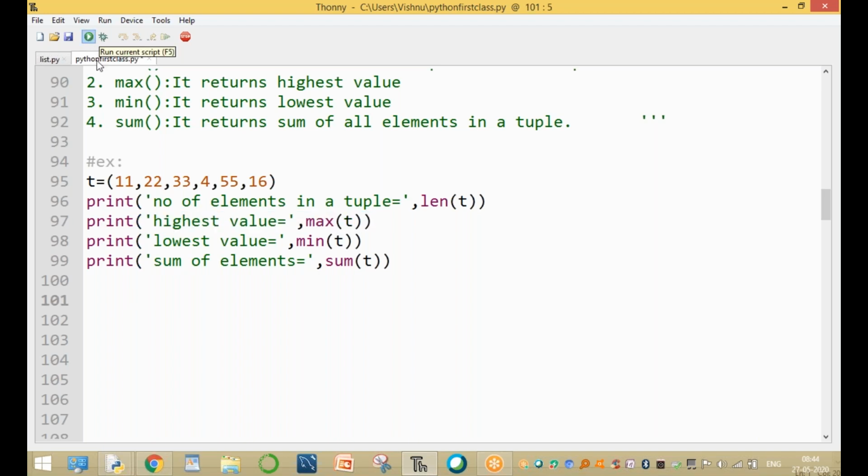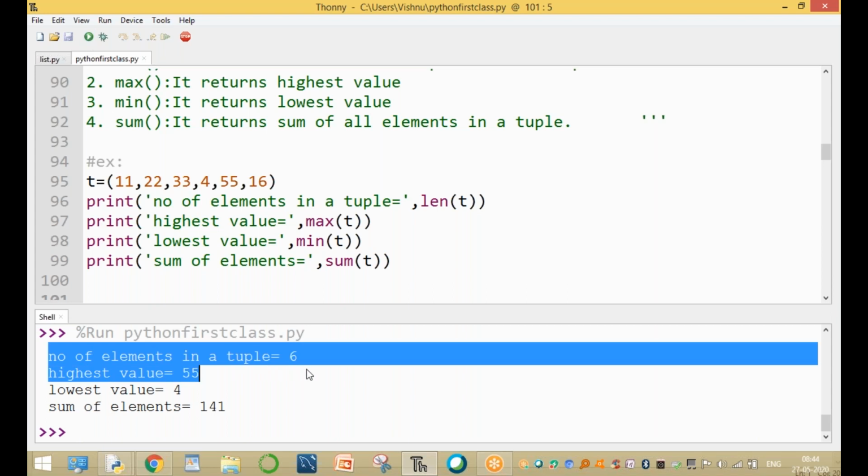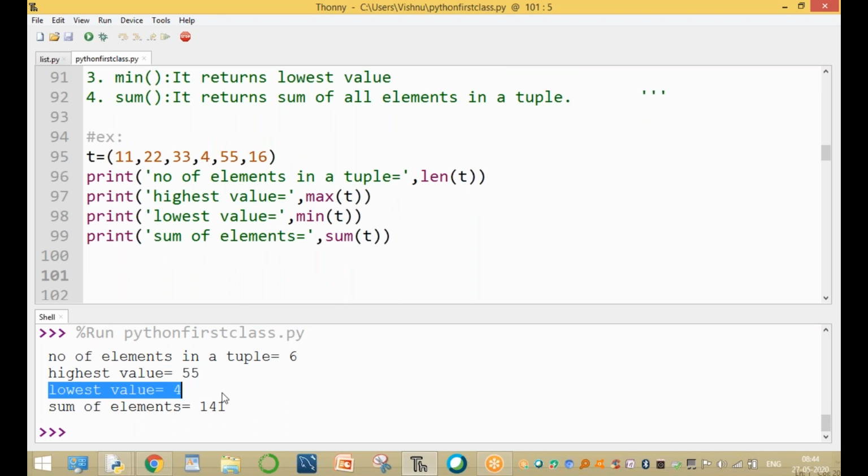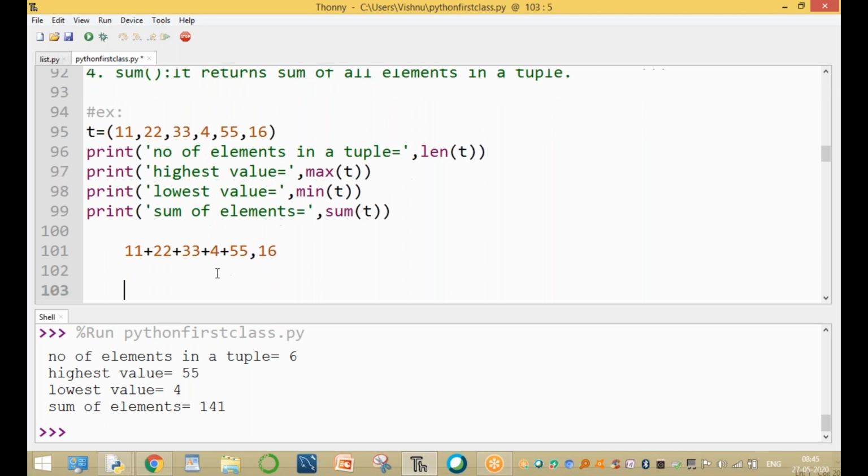Now run this module. Here the output is number of elements equal to 6. The highest value equal to 55. The lowest value equal to 4. Sum of all elements means 11 plus 22 plus 33, and so on, adding all the elements, along with 55 plus 16. It is the sum of all the elements by using the sum inbuilt function.